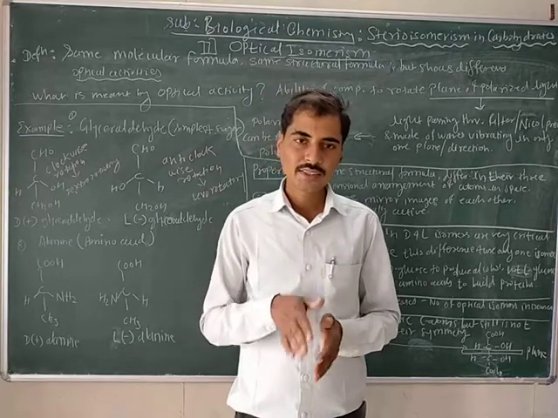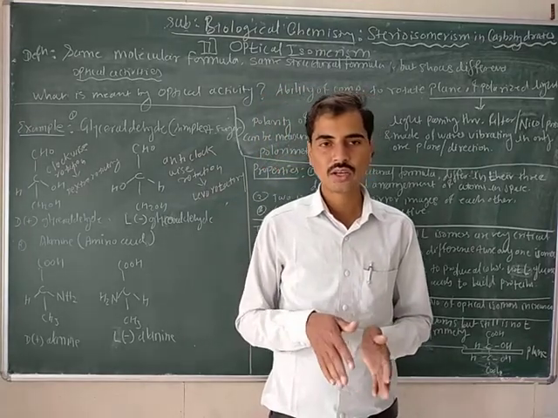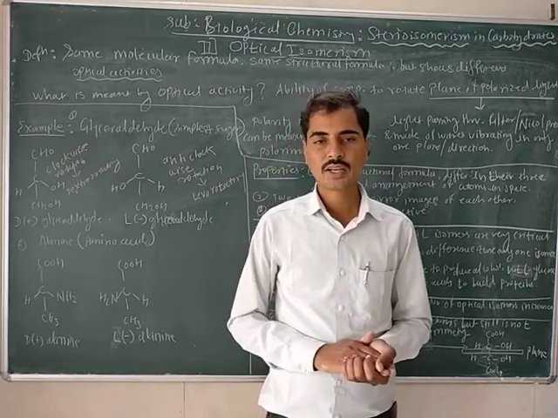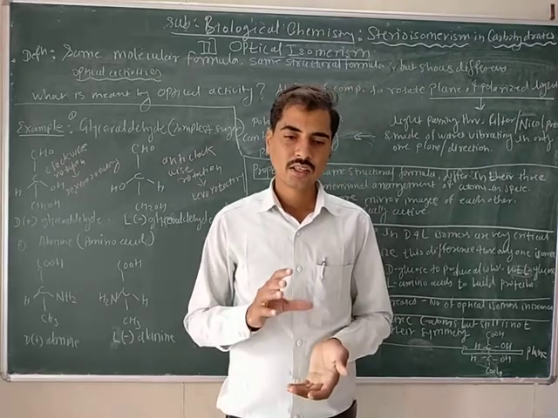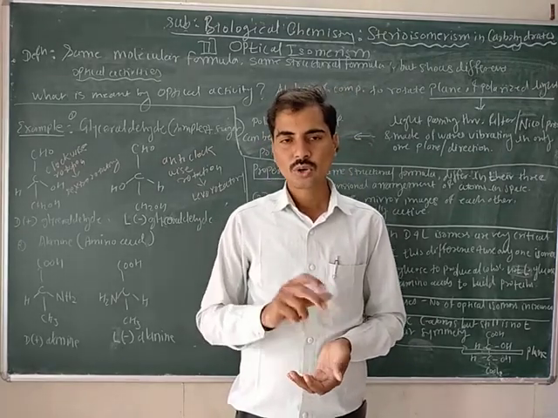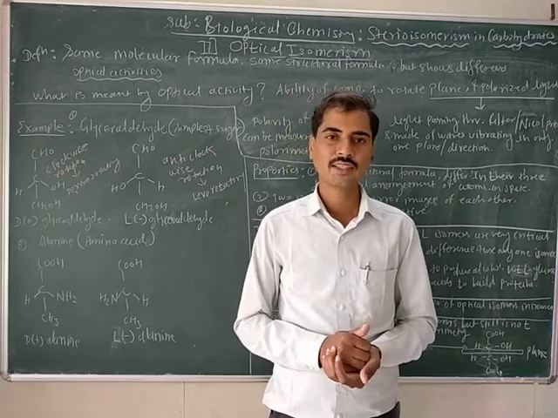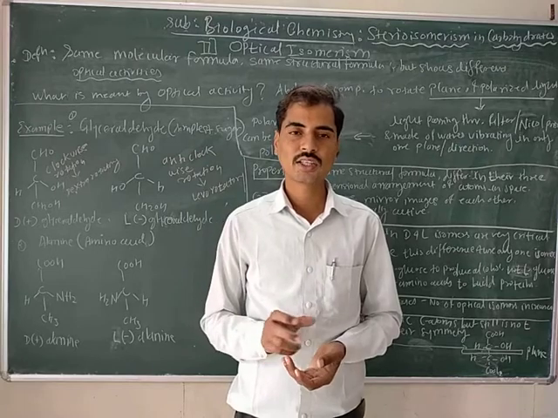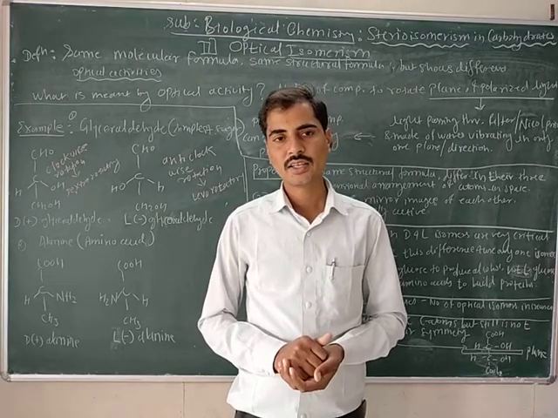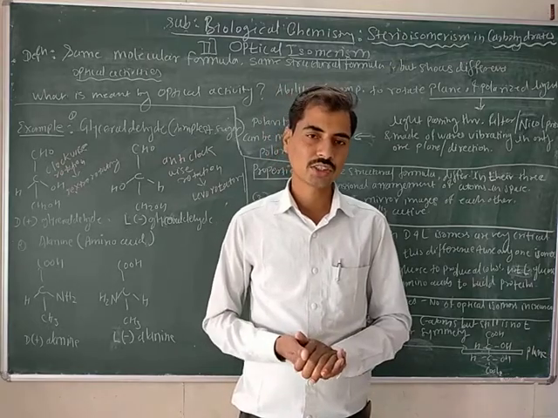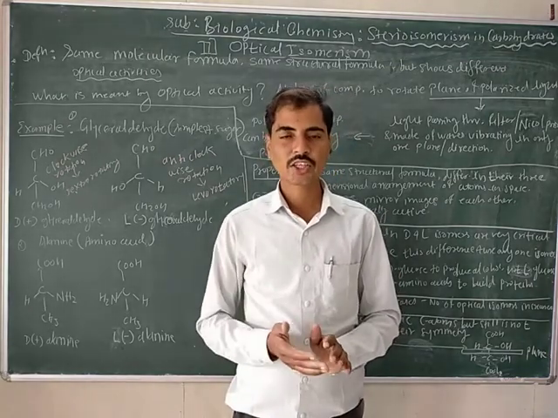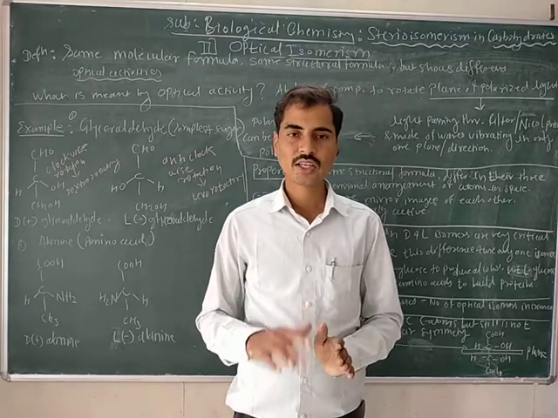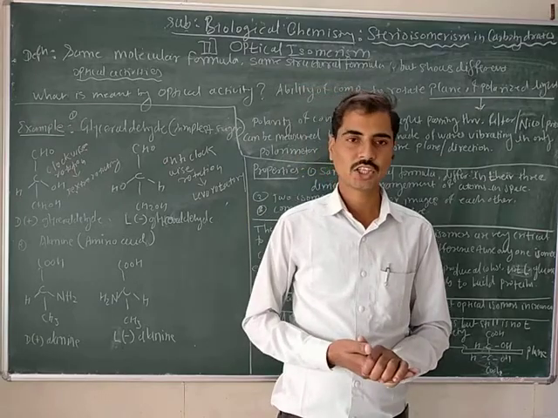When we pass monochromatic or polarized light through a solution of optical isomers, the optical isomers rotate the plane of polarized light in two different directions, left direction and right direction, or anti-clockwise and clockwise direction.